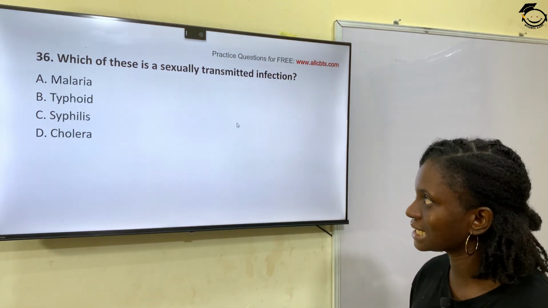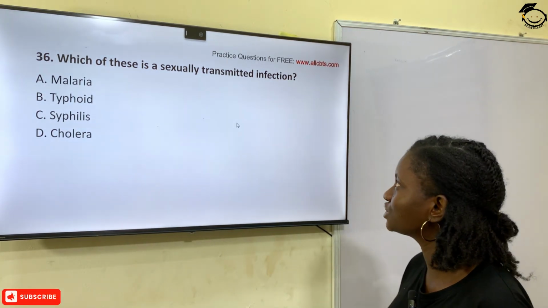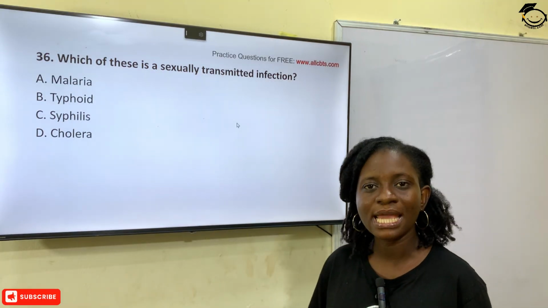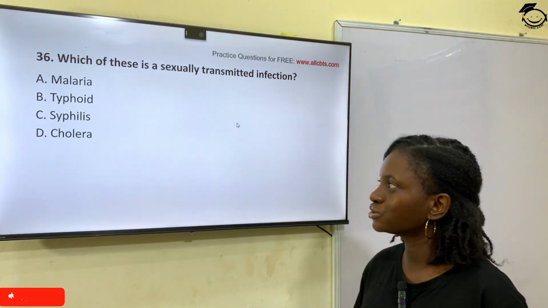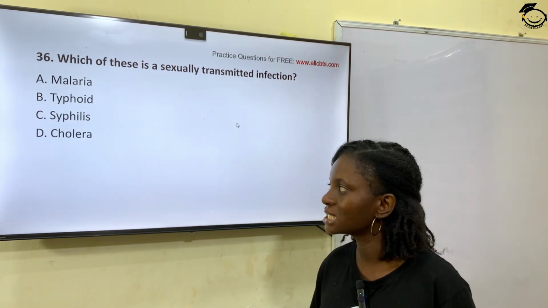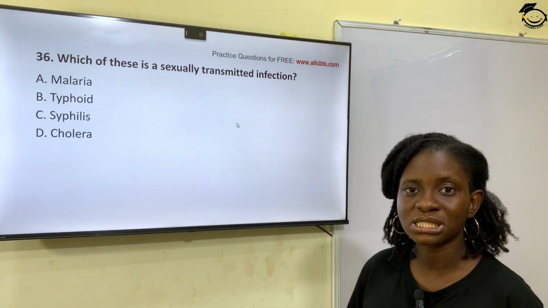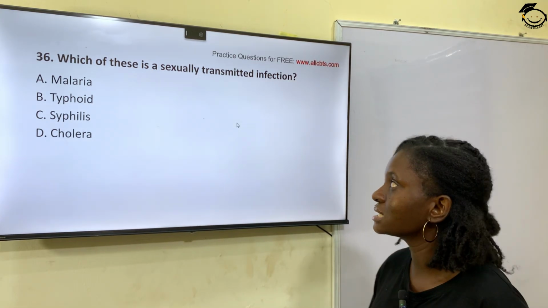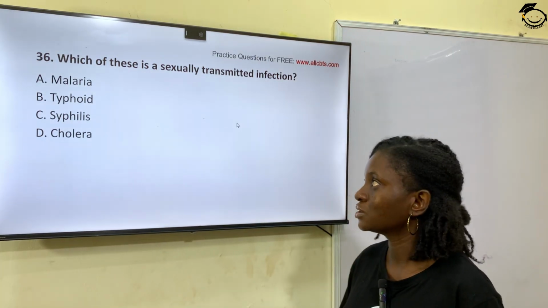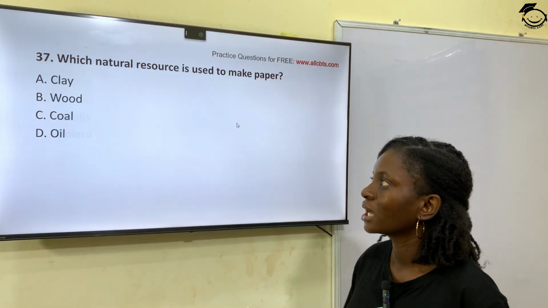Question 36. Which of these is a sexually transmitted infection? Option A, malaria. Option B, typhoid. Option C, syphilis. And option D, cholera. The correct answer is syphilis. Syphilis is a sexually transmitted disease. So option C is the correct answer, syphilis.